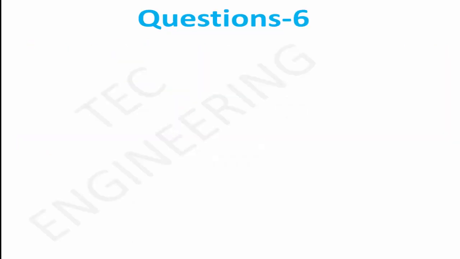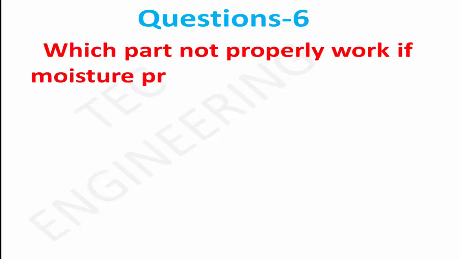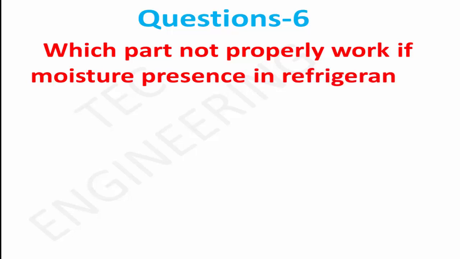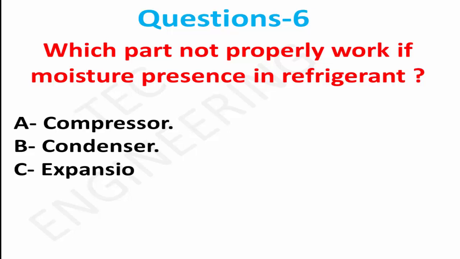Question 6. Which part does not work properly if moisture is present in the refrigerant? Option A, compressor. Option B, condenser. Option C, expansion valve. Right answer is option C, expansion valve.